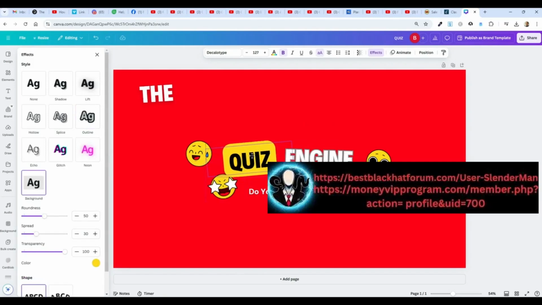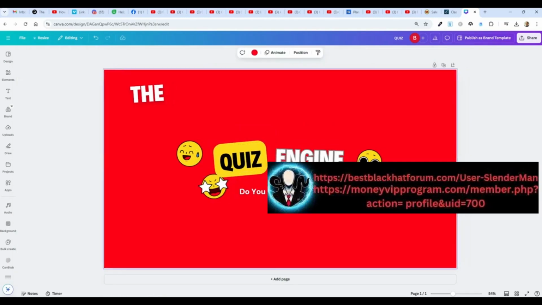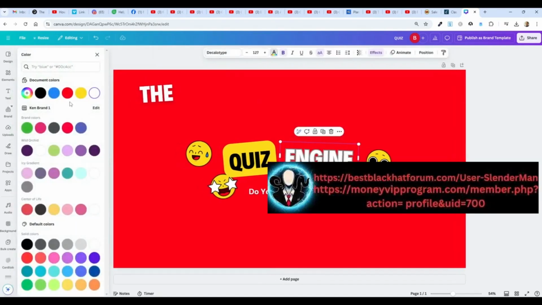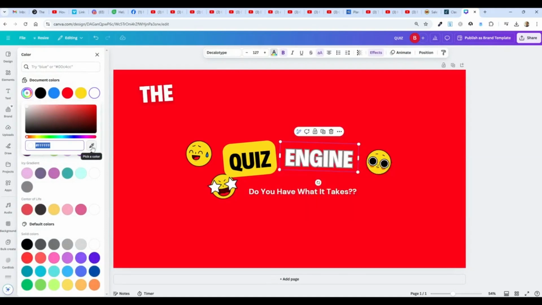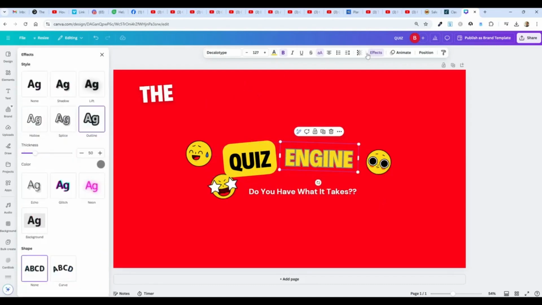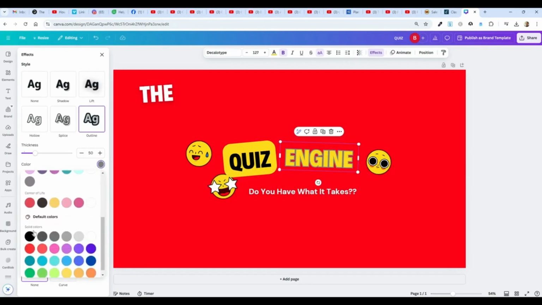I'm just moving this. Actually, that's already grouped. All right, so I'm going to see if I can pull this off. I'm going to change the color. Right, colors, come back. And I want to use the eyedropper tool to find out what this exact yellow color is. And I got it. There we go. It's inside there. And now back to the effects. I want to change the border around the letters, the outline, to black. All right, and maybe a little thicker.